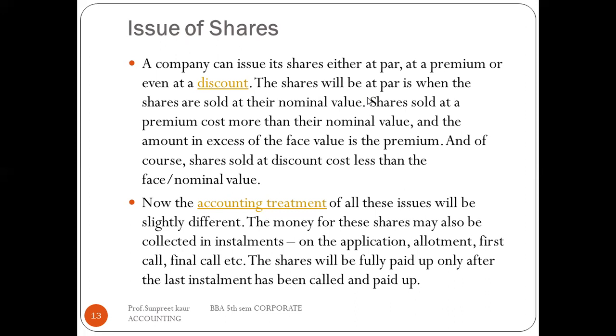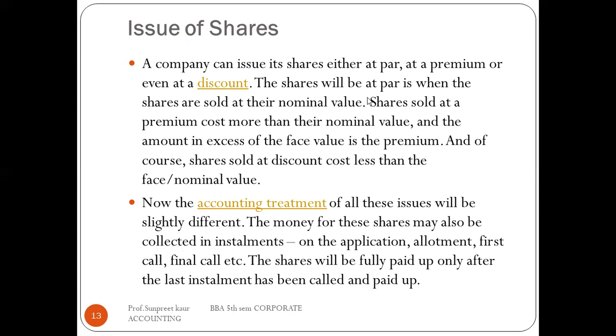The shares will be issued at par when the company sells the shares at its nominal value, right? When the companies sell the shares at its nominal value, then we can say that the issue is at par.